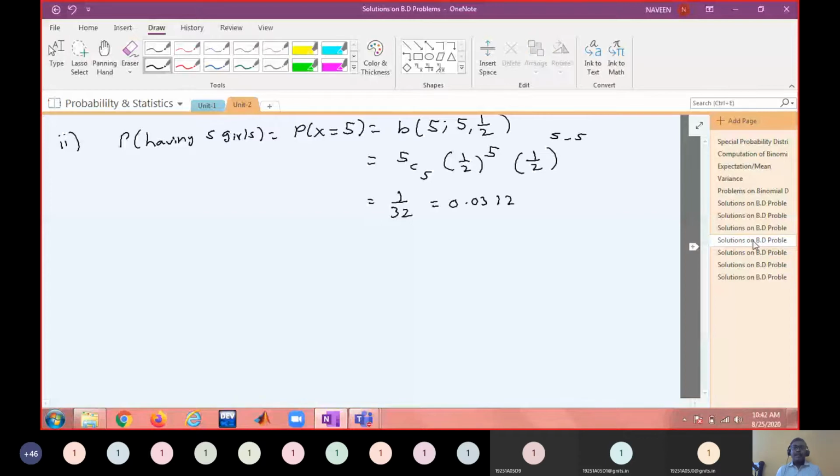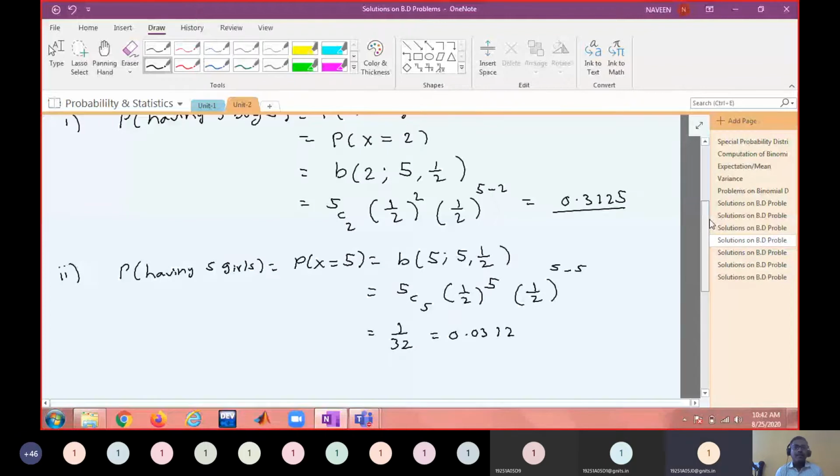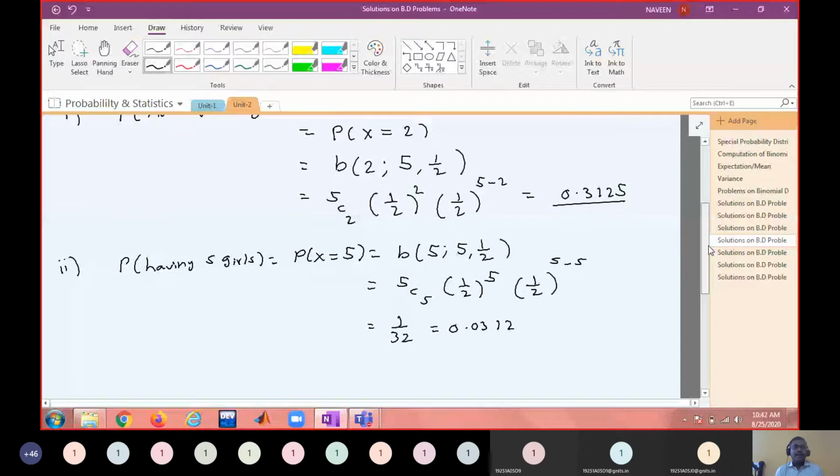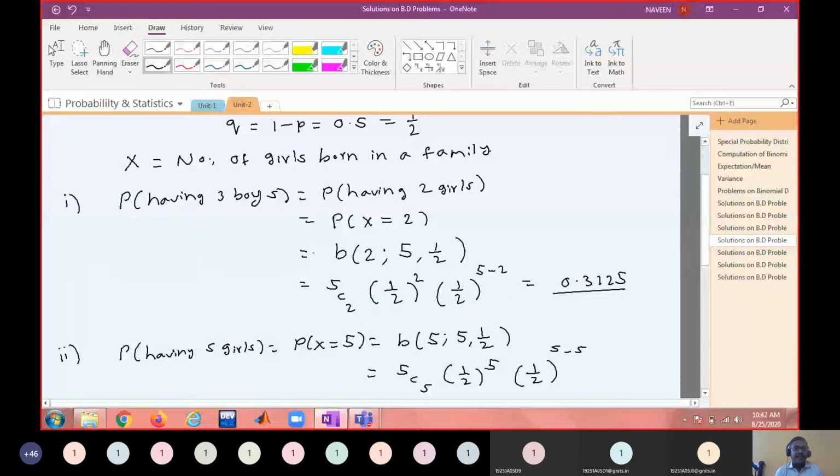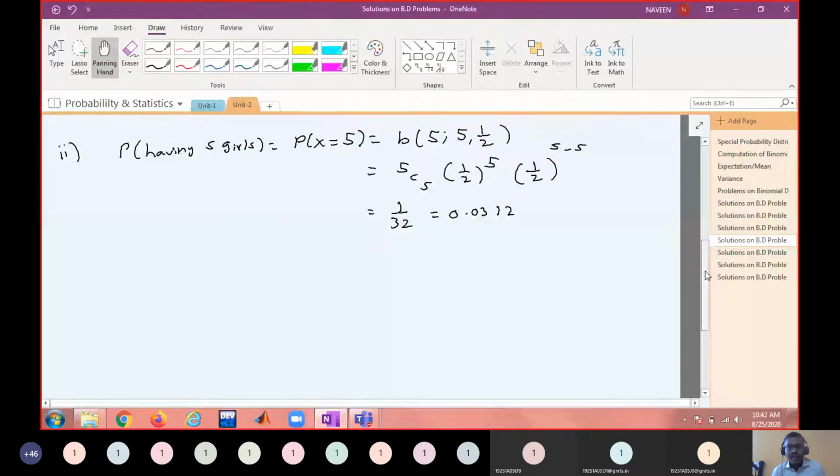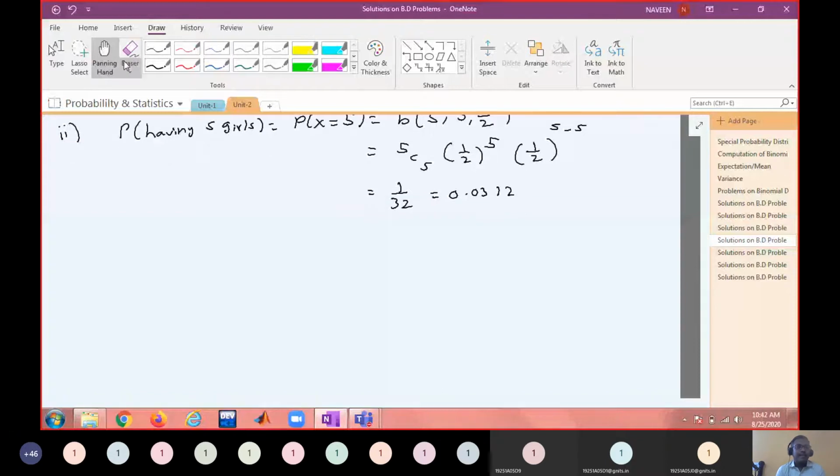Now, did we complete the problem? No. Then when will this 800 come into the picture? This is the probability that one family is having 3 boys. Like that, out of 800 families, how many families do you expect to have exactly 3 boys? That means you are asked to find the expected frequency of families having exactly 3 boys.